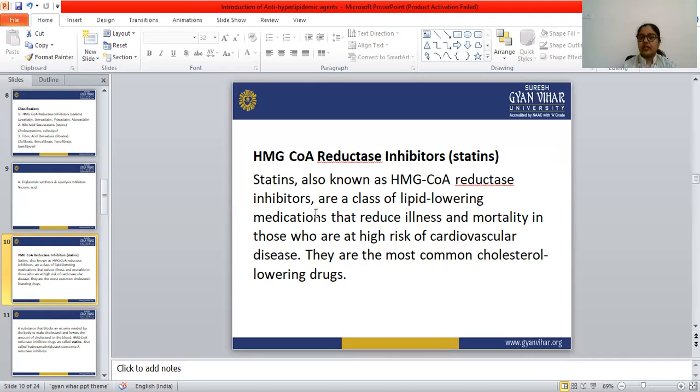These are lipid lowering medications that reduce illness and mortality in those at high risk of cardiovascular diseases, and they are the most common cholesterol lowering drugs.